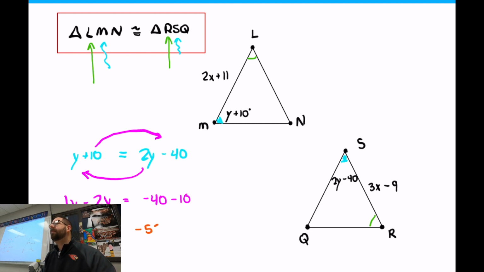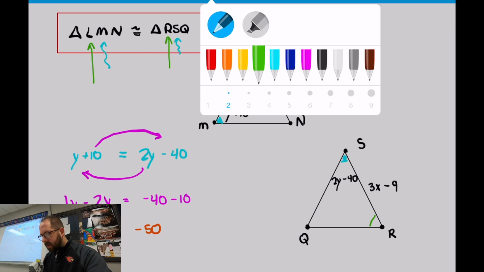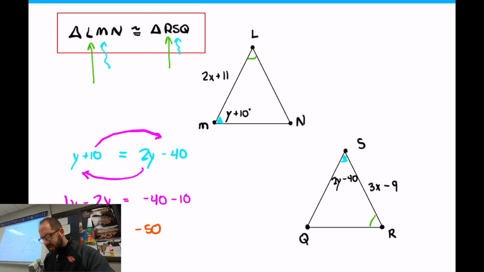And what's the last step? Divide by a negative 1, right? Or just the shortcut, get rid of the negative signs. So if we get rid of the negative signs here, that's y equals 50, right? You divide it by a negative 1 if you want, I don't know how you want to think of it. But we get 50, so that's my y.